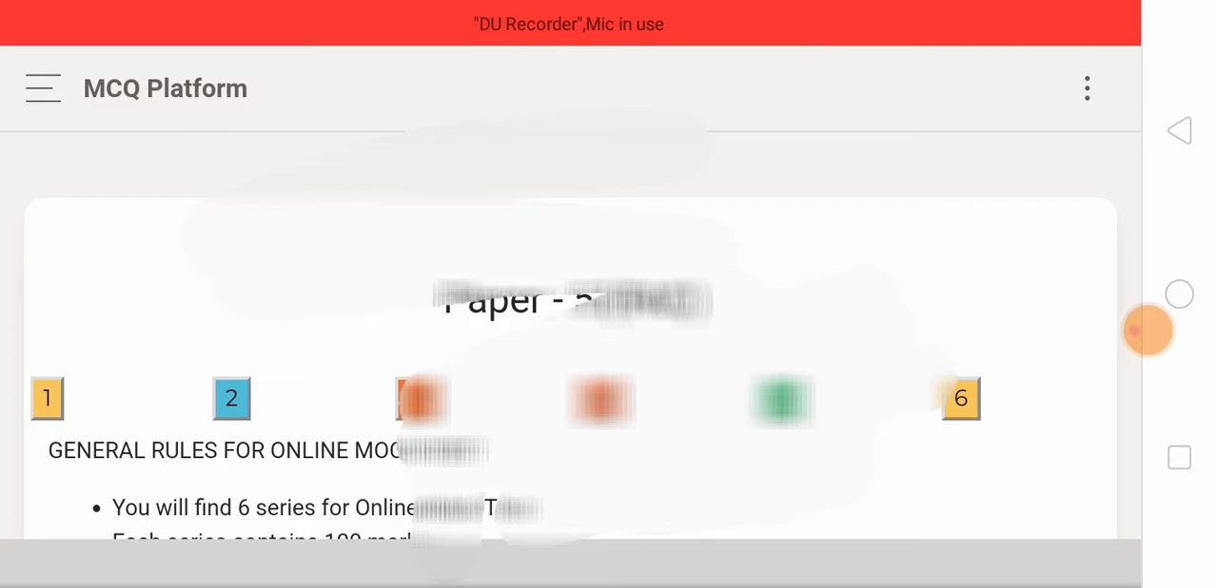We see the MCQ platform, paper 5 of financial accounting, general rules. We will find 6 series of online mock tests. The institute provides six series of online mock tests for each paper. Each series contains 100 marks, so in total we have 600 practice questions.